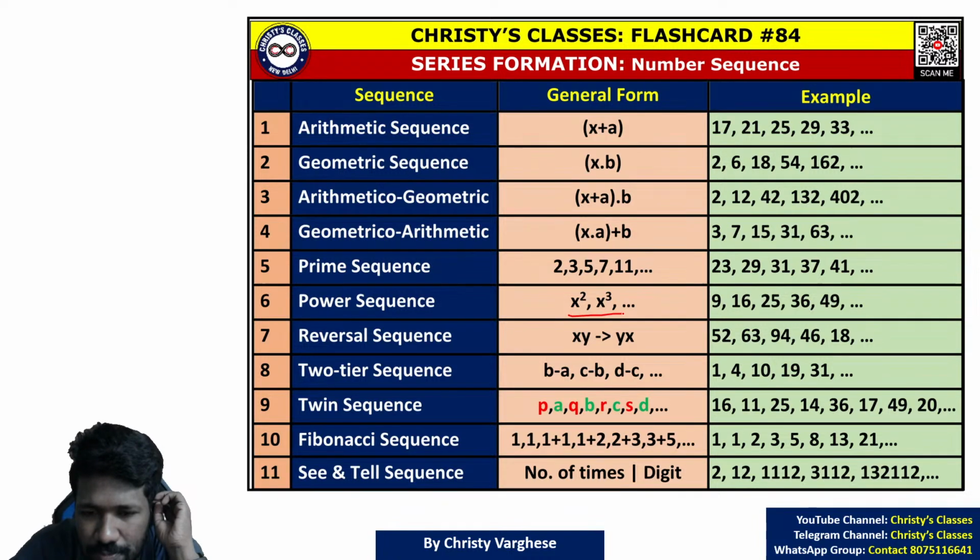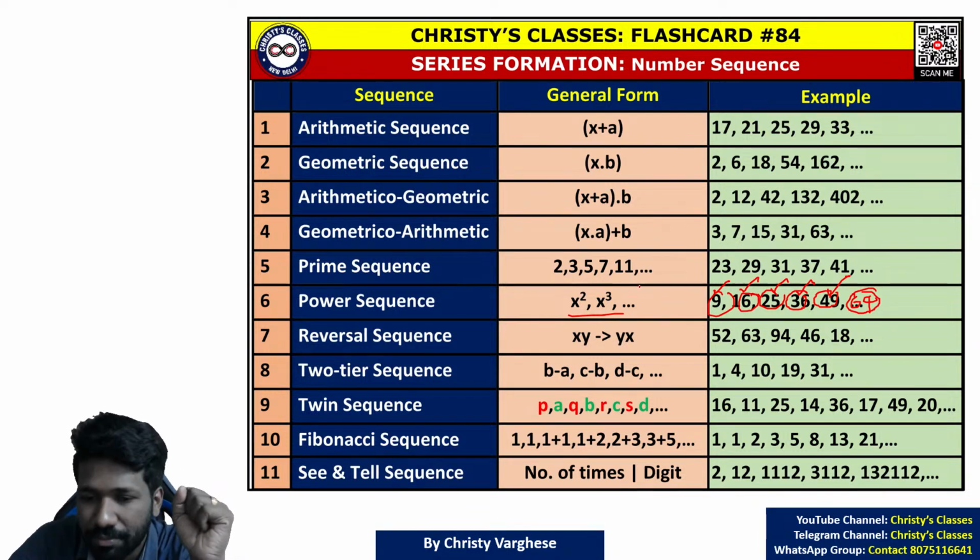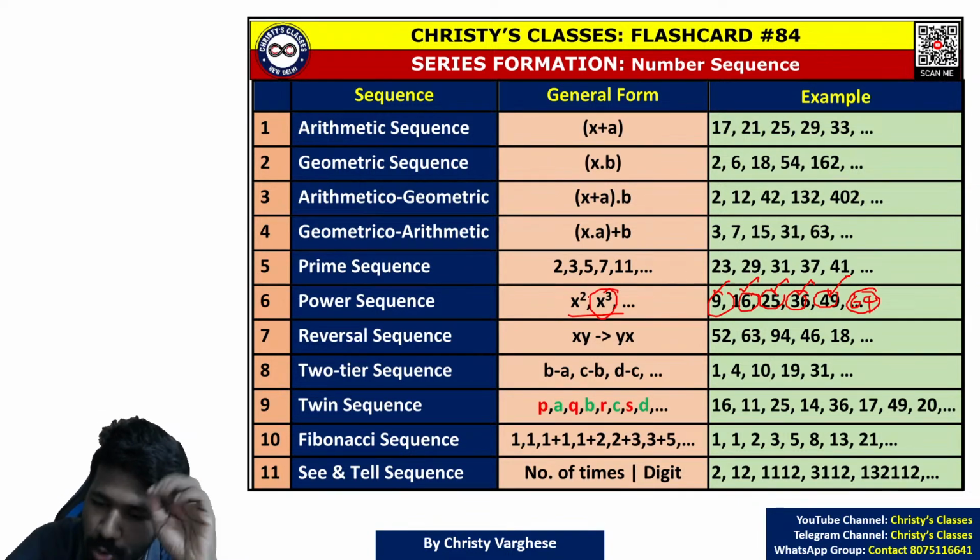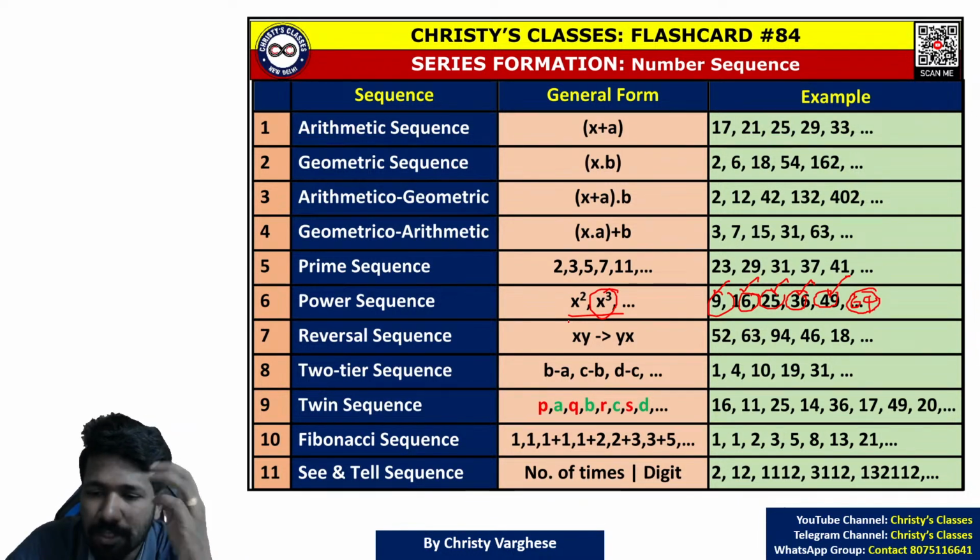Now power sequence. Power sequence means squares of numbers or cubes of numbers, etc. For example, look at it. 3 square, 4 square, 5 square, 6 square, 7 square, 8 square, 64 should be the next term. Instead of that, it can be cube also. 2 cube, 3 cube, 4 cube, 5 cube, 6 cube, then 7 cube should be the next term. All of you are understanding? So that is power sequence.